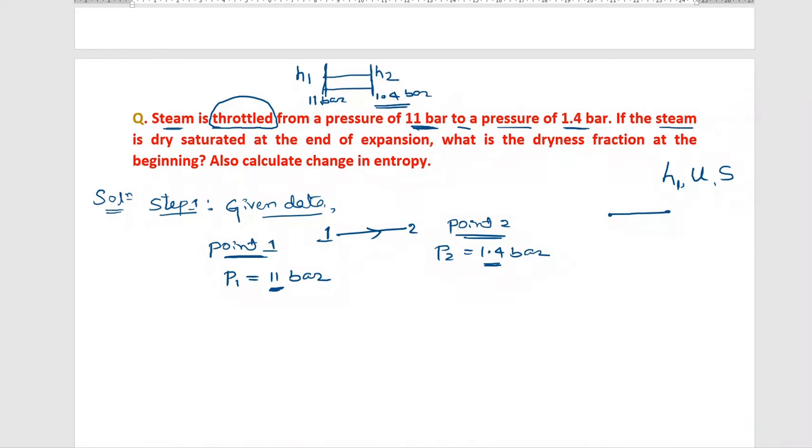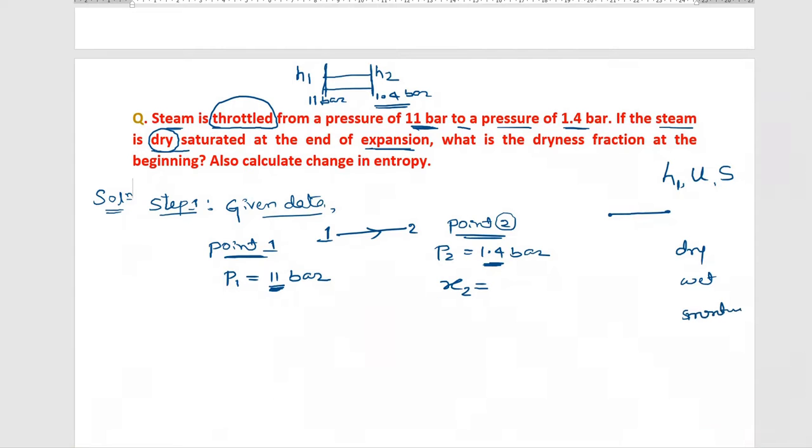Next line you read. If the steam is dry saturated at the end of expansion. So when the steam undergoes expansion from 11 bar to 1.4 bar, at the end, point number 2, the steam is dry. So dry means how much is the value of dryness fraction, X2? There are 3 conditions we know: dry, wet, and one more is mixture.